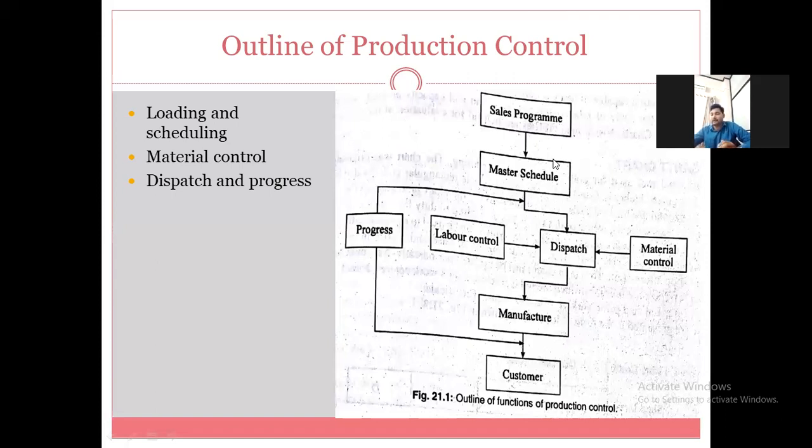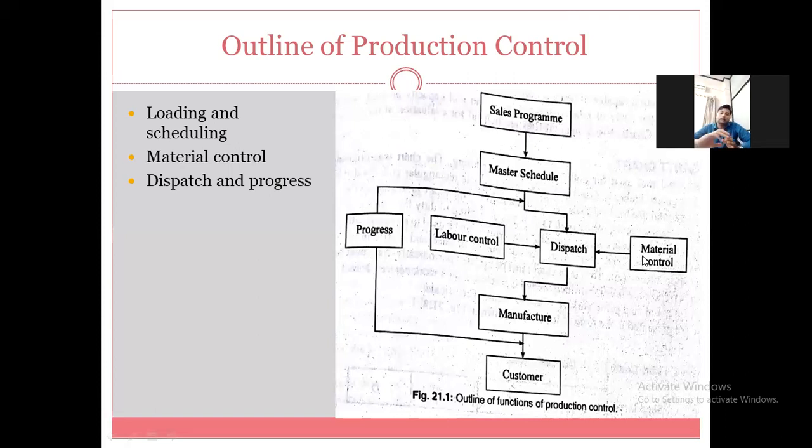So after getting the orders from the sales department, the master schedule will be prepared. According to this master schedule, material control comes into the picture. So what is the function of material control?